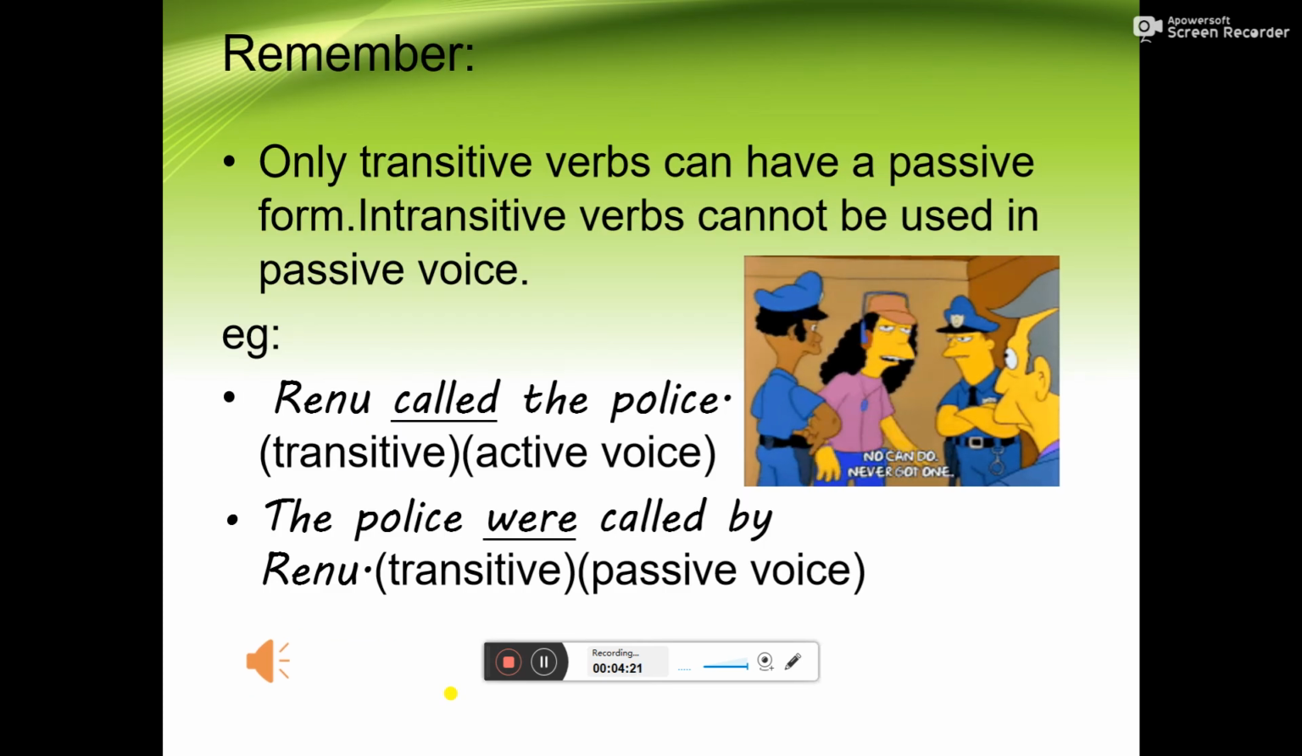Remember, only transitive verbs can have a passive form. Intransitive verbs cannot be used in passive voice. For example, Renu called the police. Here the action is passed on the object police. So called is a transitive verb and the sentence is in active voice as the doer Renu is in the subject. Now let's change this to passive voice. The police were called by Renu.